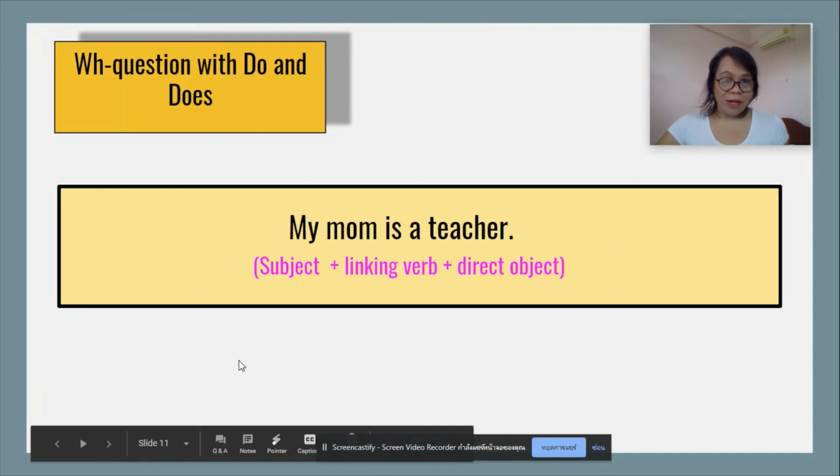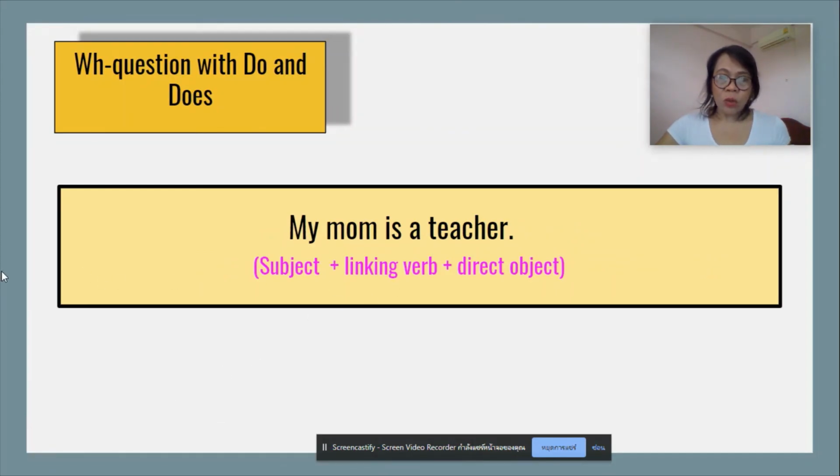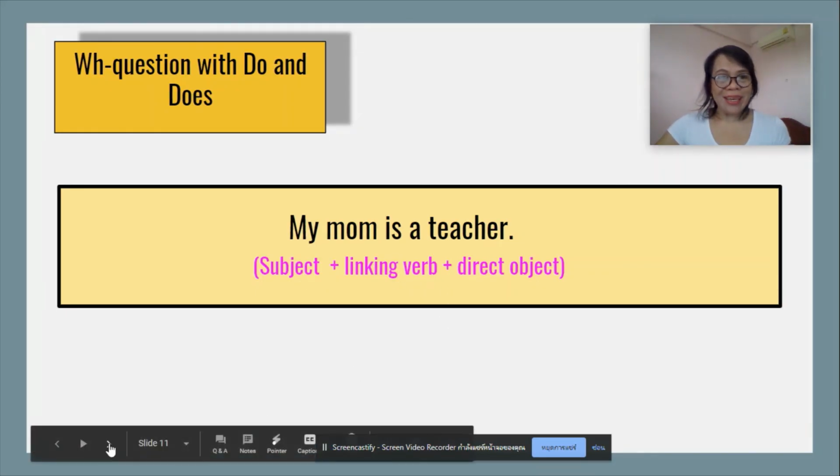Okay, so we have here the answer. My mom is a teacher. How did we formulate the answer? My mom is the subject, the linking verb is, and the direct object is teacher.